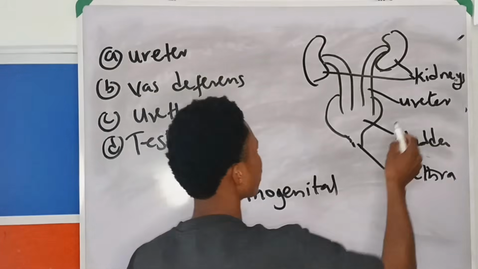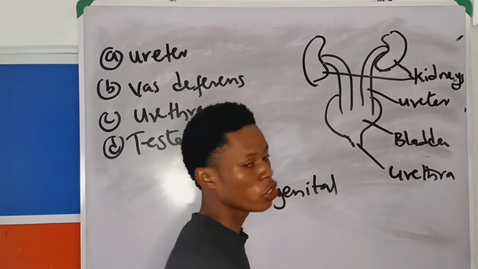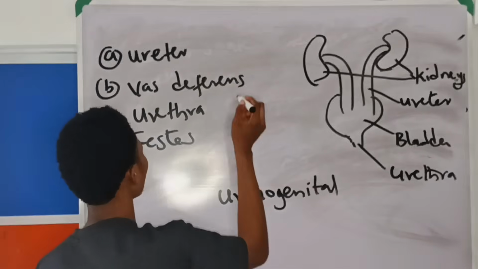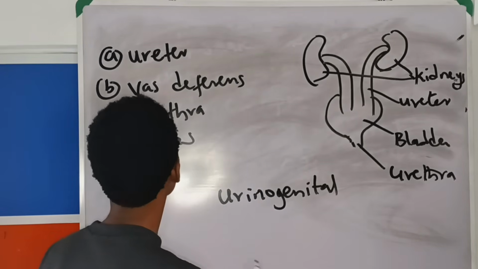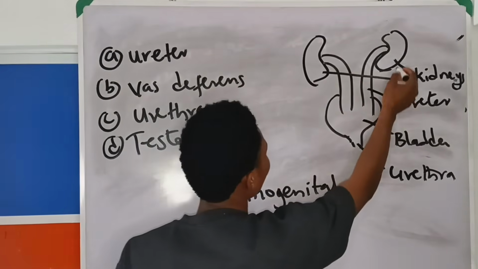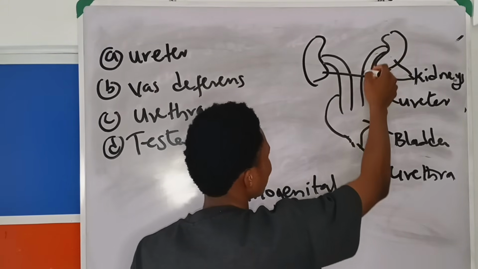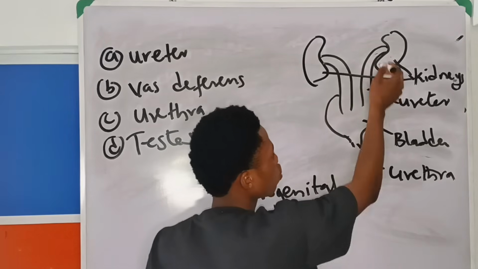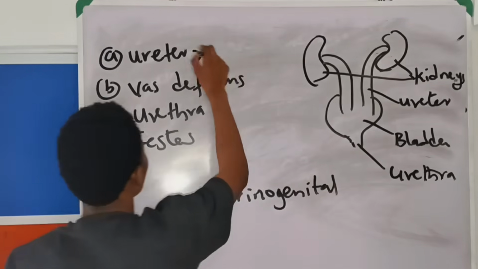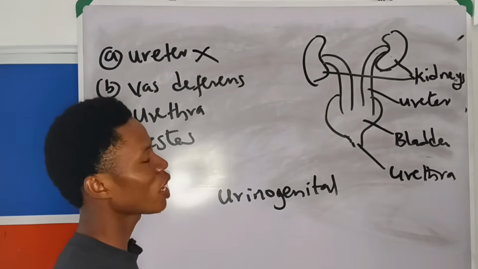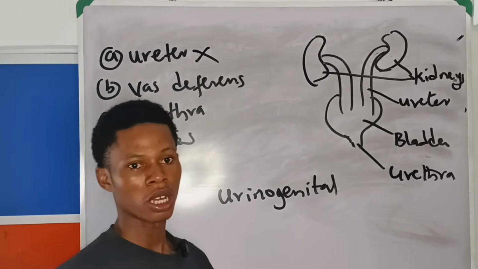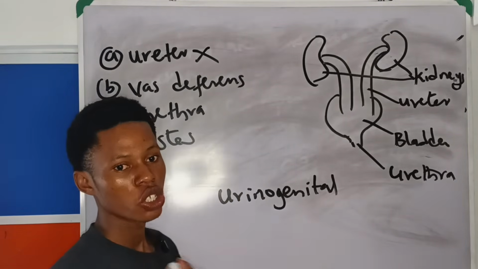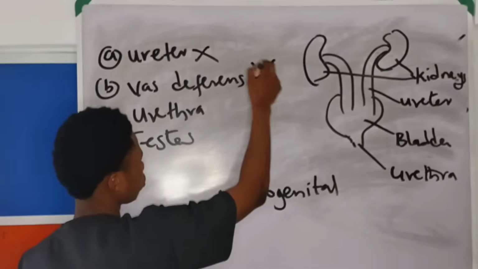Now if you look at this, kidney is involved in urine production, but it has nothing to do with reproduction. So kidney is out. Ureter, once urine is produced here, it will pass here, but sperm is not passed through the ureter, it has nothing to do with reproduction, so ureter is out. Vas deferens is involved in sperm, in reproduction, but is not involved in urine formation or excretion.